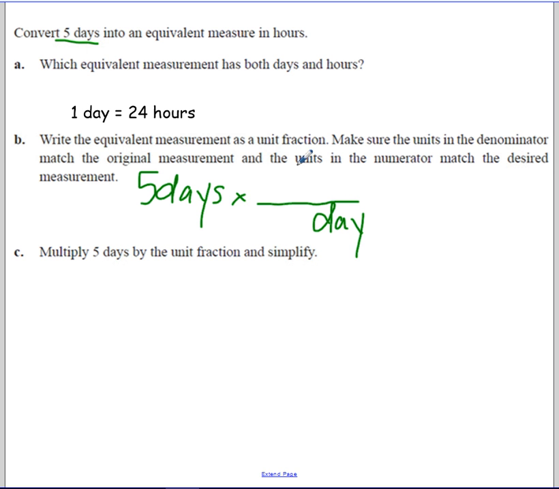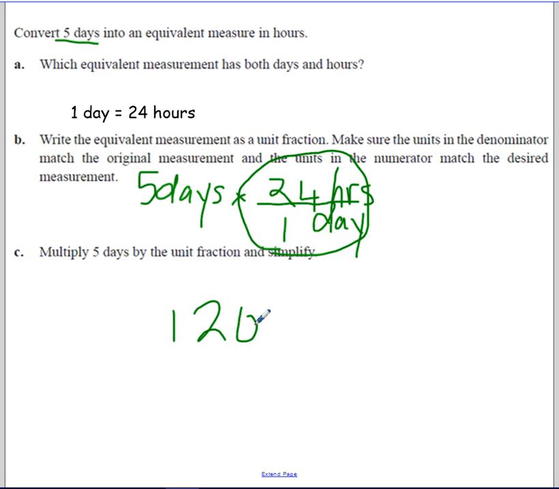And we want to keep hours, so we'll put hours on top. And it's 1 day equals 24 hours. So here's our unit fraction. And when we multiply that by our 5, we will get that there's 120 hours in the day. Because again, when we do this, the days will cancel with days, and we're left with our hours.